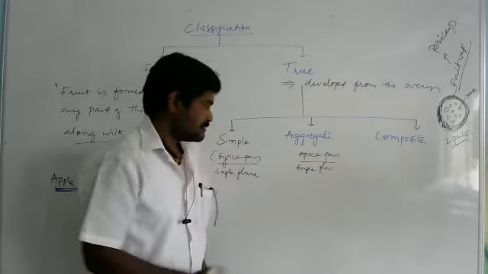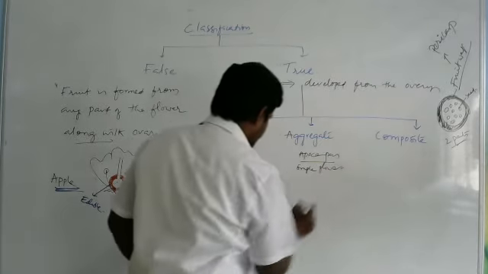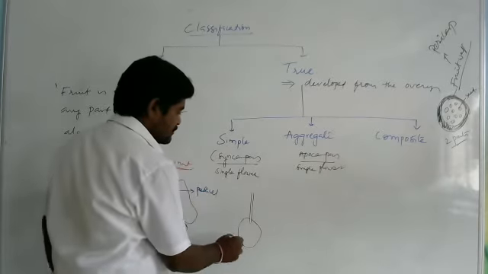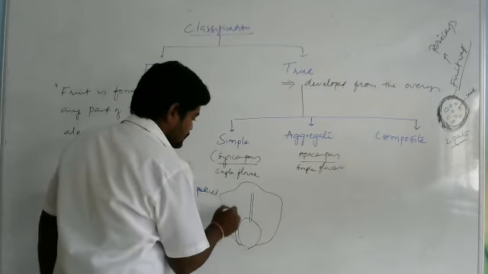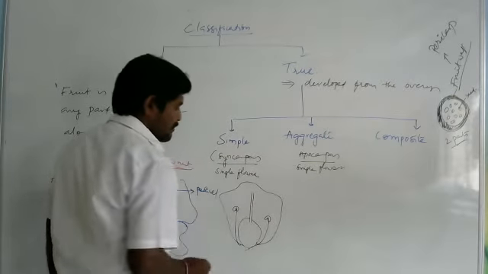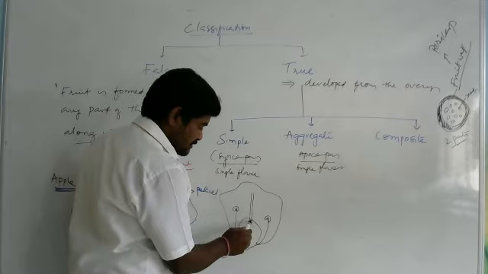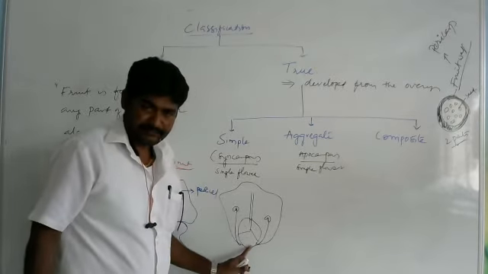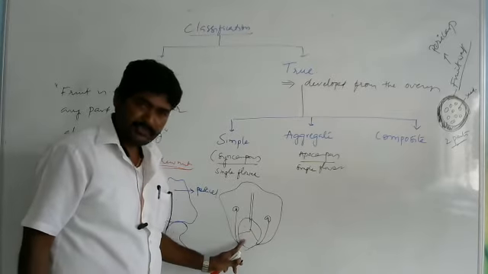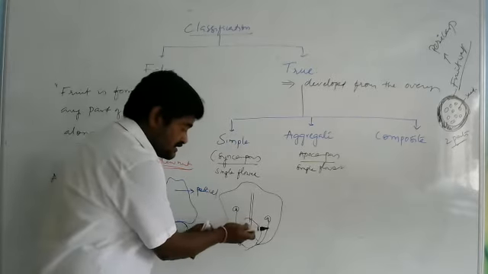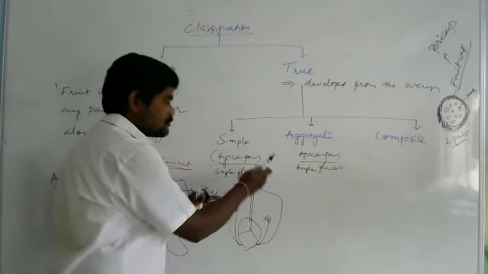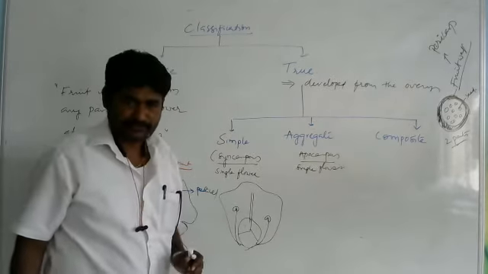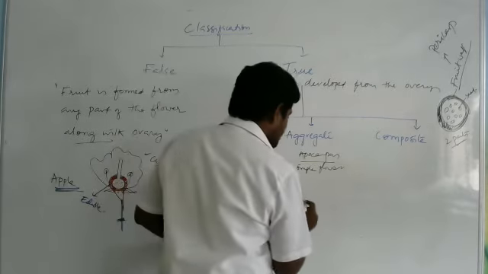So it means, you see here, I will show you in the diagram. So for example, you take, so this is the flower. Now you see, this is the syncarpus ovary. Already the carpels are fused here. So from such type of ovary, if the fruits are developed, such type of fruits are called as simple fruits. Okay, right.